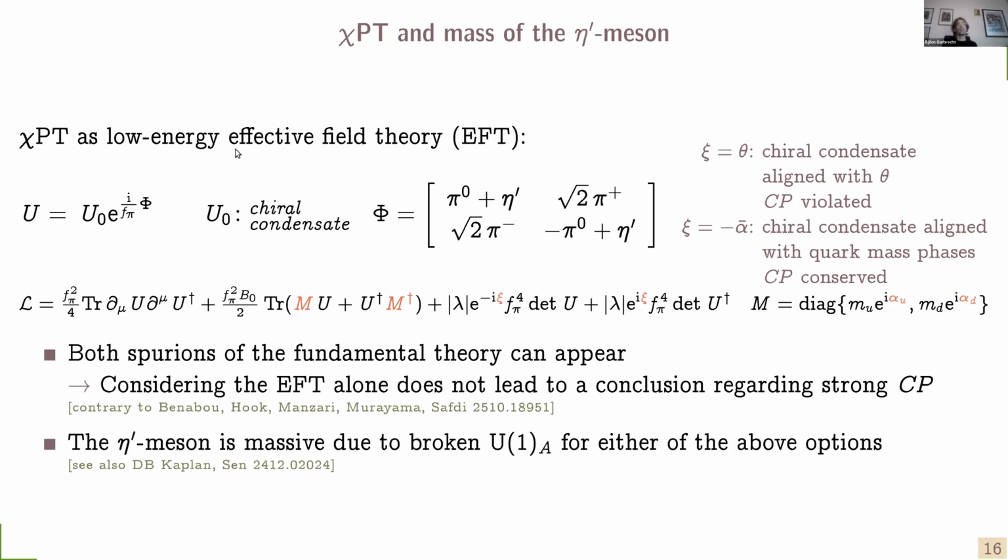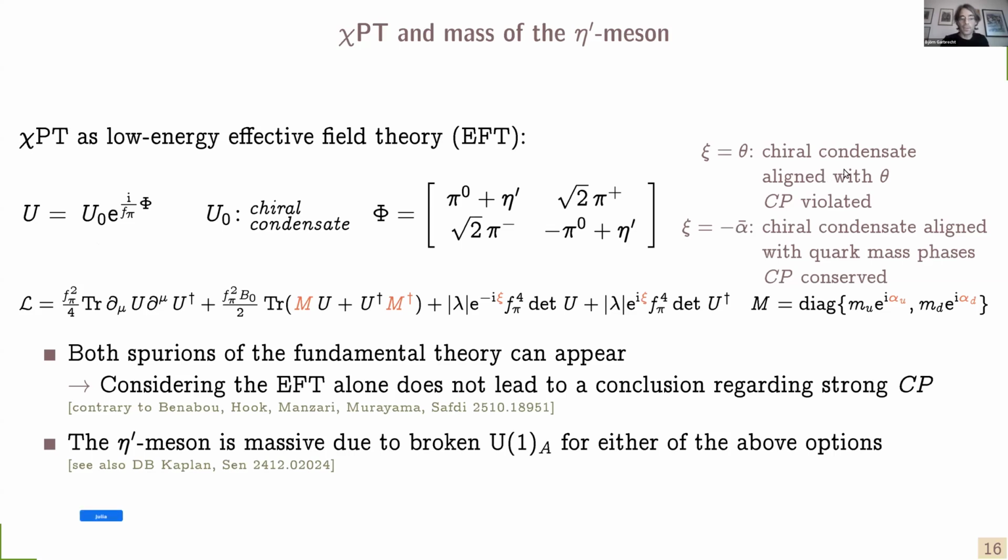And this is also what is happening in the chiral perturbation theory description of the strong interactions. So this is based on a nonlinear sigma model, and we write down an effective Lagrangian. And this effective Lagrangian becomes invariant under the axial U(1) and under the additional flavor symmetries, provided we promote the quark mass here and this parameter xi to spurion fields. And again, for xi, we see that the Lagrangian is invariant under U(1)_A if xi equals theta, or is also invariant if we choose xi equals minus alpha bar.